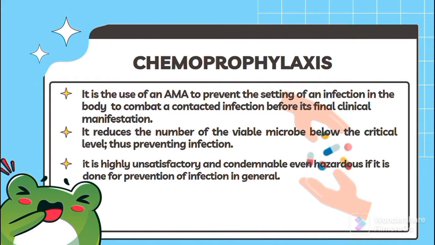Chemoprophylaxis. So what is chemoprophylaxis? Chemoprophylaxis is the use of an AMA to prevent the setting of an infection in the body, or to combat a contracted infection before its final clinical manifestation.